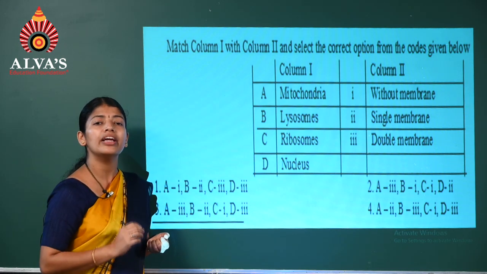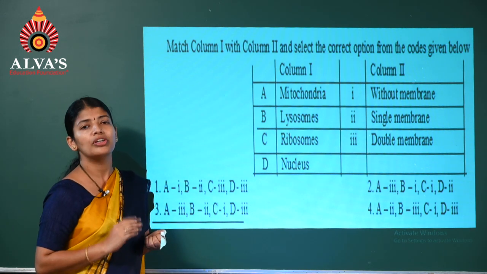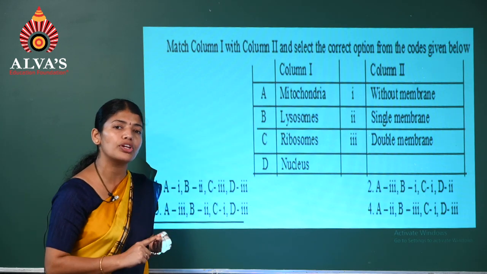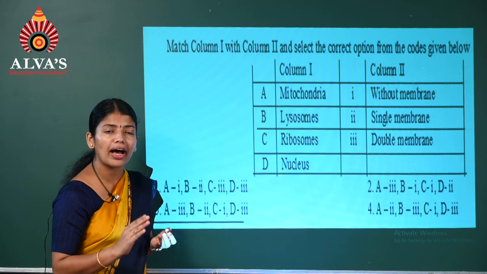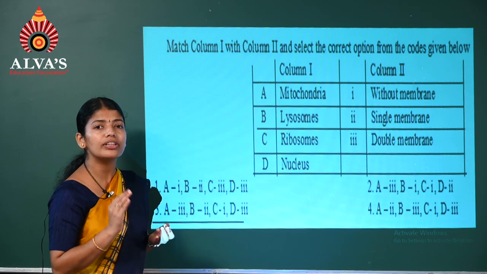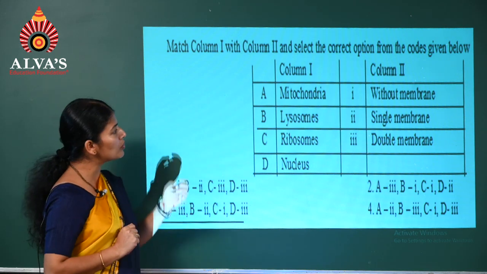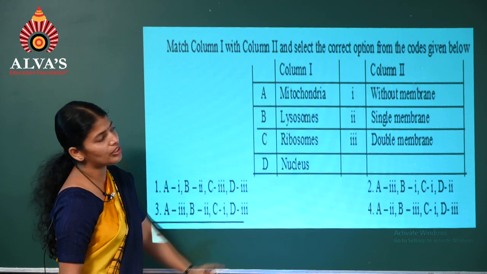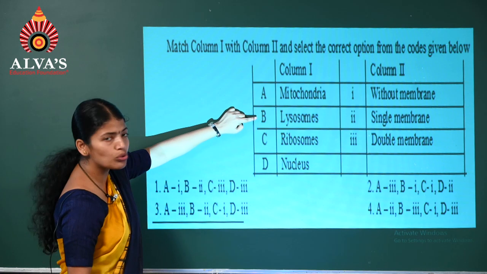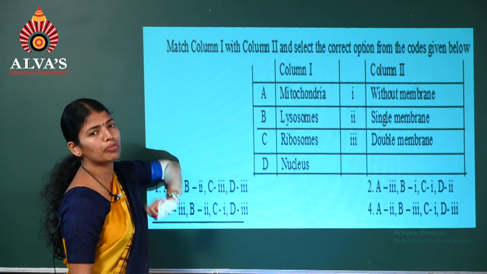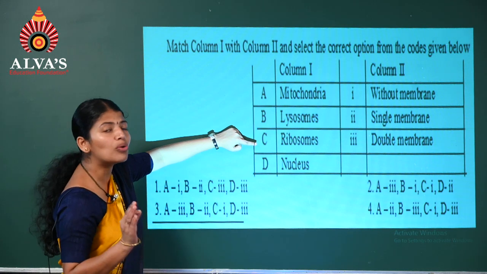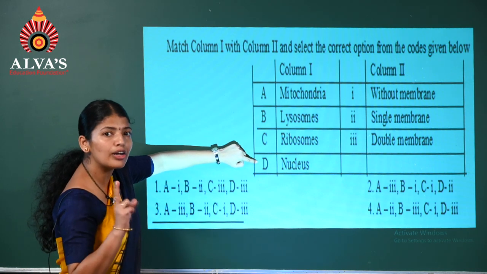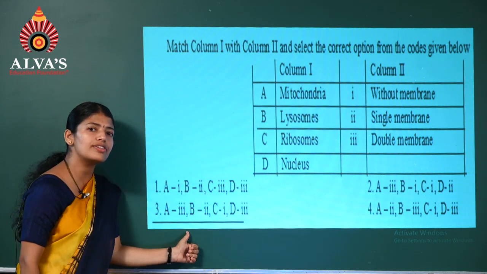Coming to the third category, non-membrane bound organelles. Which are those? Ribosome, then centrioles. These both don't have any membrane. So it is an important point. Coming to the question, we have already gone through mitochondria. It has two membranes, double membrane bound. Lysosome, as you have learned, has a single membrane. Ribosomes are without membrane, so non-membrane bound. The last one, nucleus, how many membranes? Two membranes. So the option is the third one.